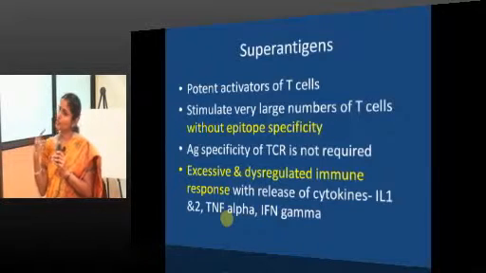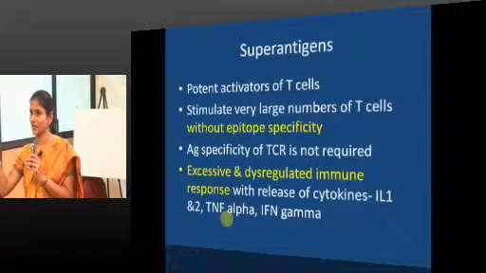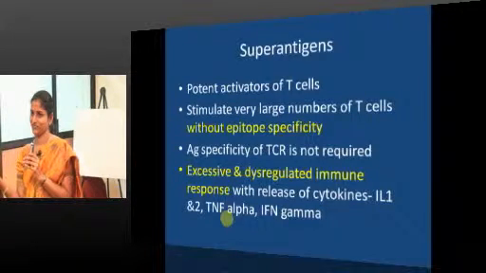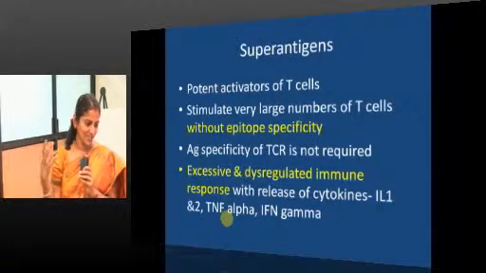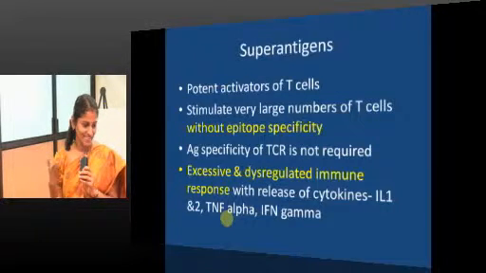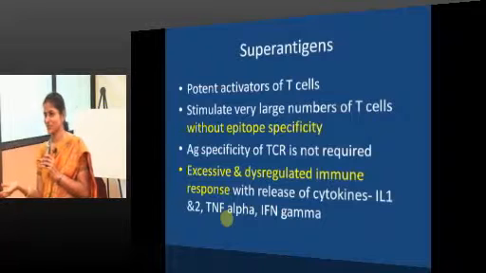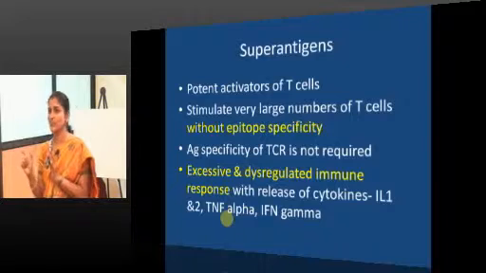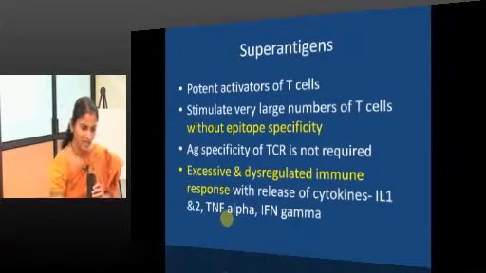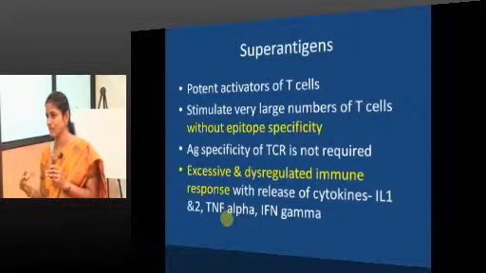The minute you hear of super antigens, the example that comes to your mind will be staphylococcal scalded skin syndrome. That is a prototypical example of super antigens. There is an exaggerated immune response, excessive release of cytokines, an amplified immune response that you get to see in super antigens.